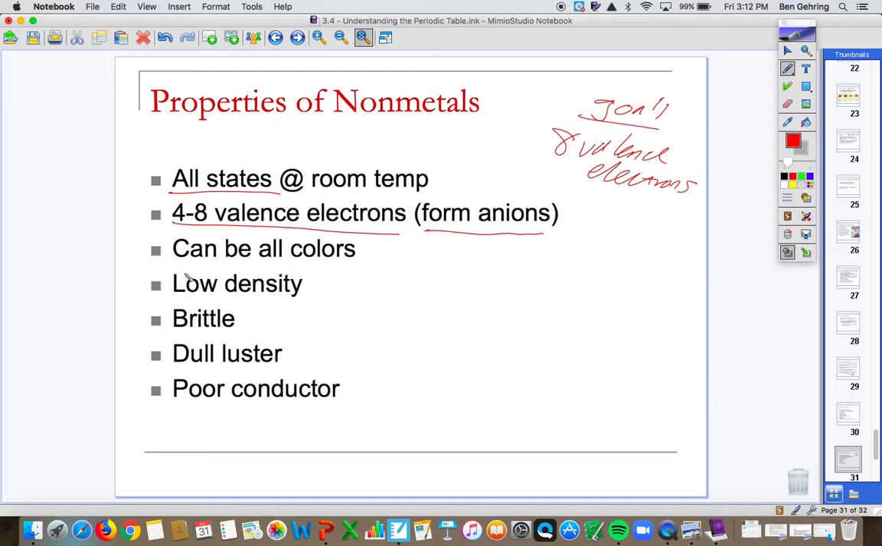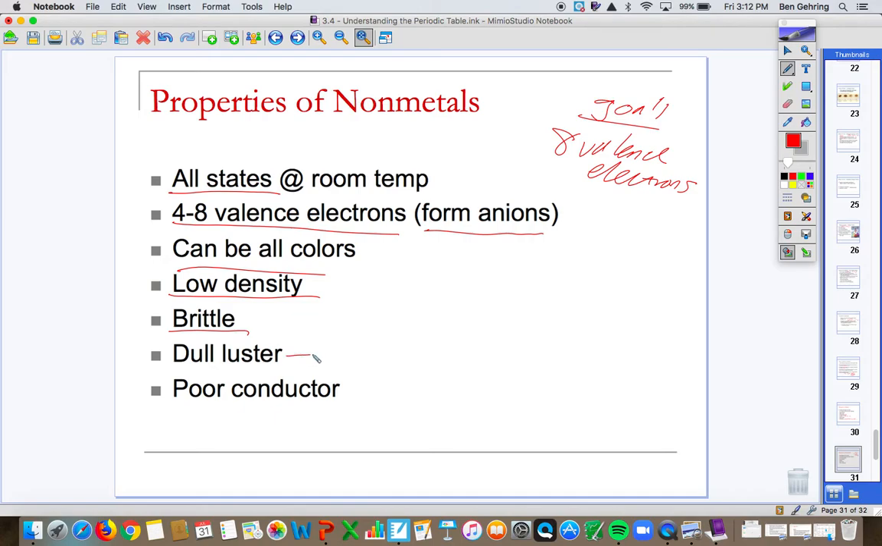They can be all colors. Again, halogens have all sorts of colors. They're low density, most of them being gases, so they float. They're brittle, so your metals are malleable and ductile. Nonmetals are not that. You can't pull a nonmetal into a wire. You can't pound it into a sheet. It's going to break. We call that brittle, so it's going to fall apart.